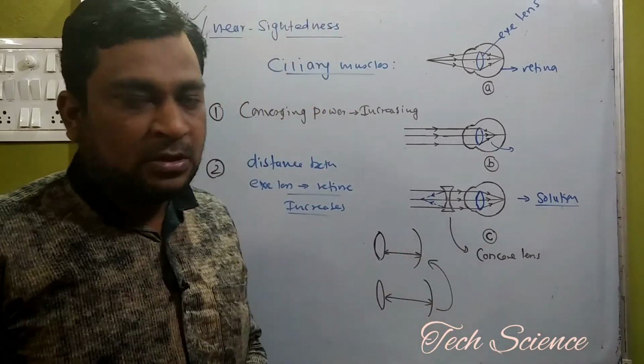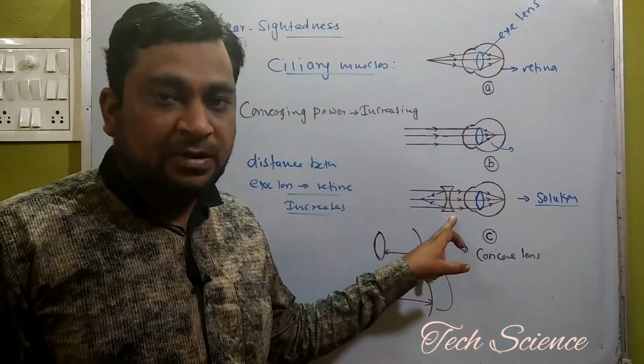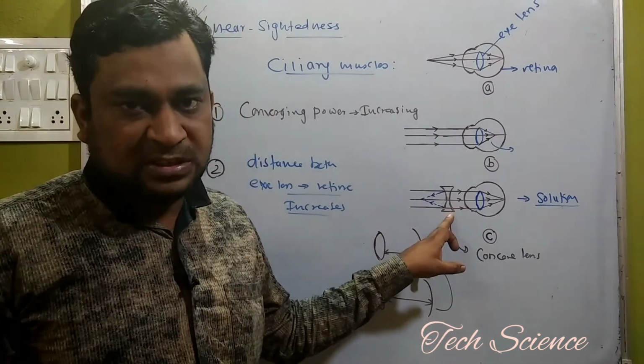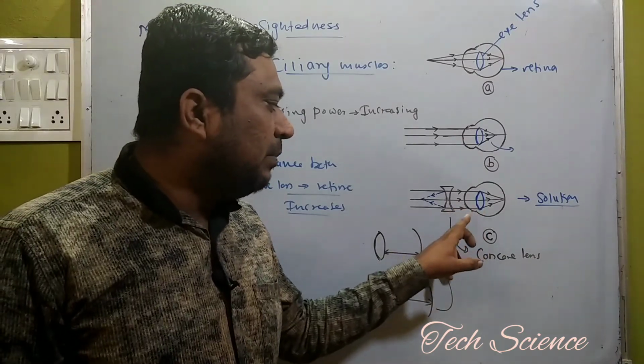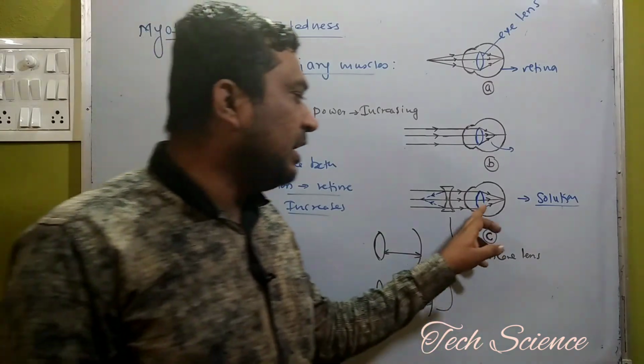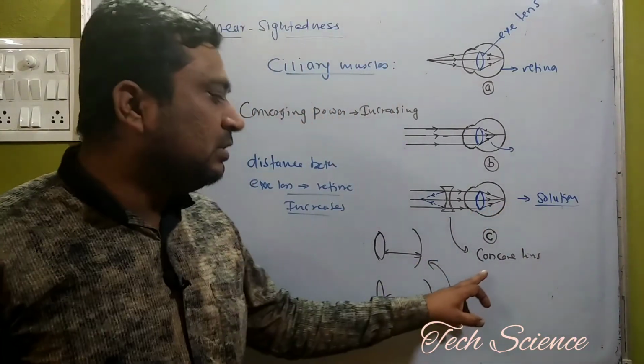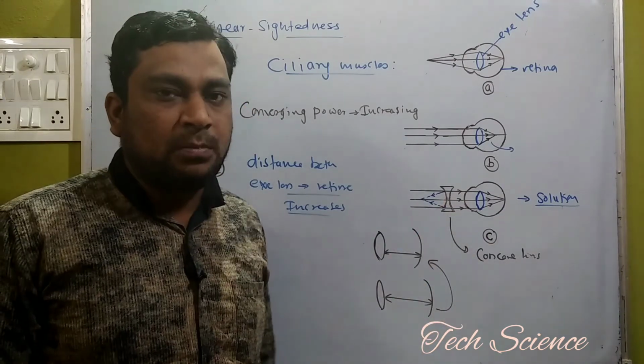So you have to use a suitable power of divergence, and then when the rest of the light rays fall on the convex lens, they converge and the image is created exactly on the retina. So by using the concave lens, you can solve the problem of myopia.